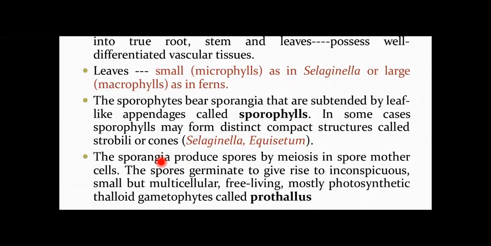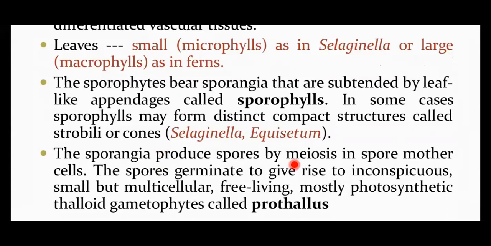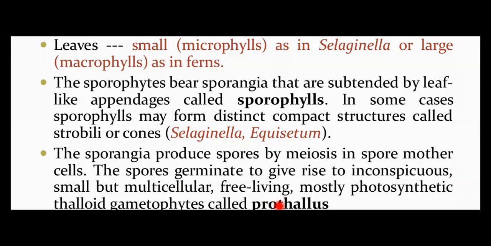What is the function of sporangia? You should know: sporangia are designed to produce spores by meiosis. The spores later germinate to give rise to an inconspicuous, small but multicellular, free-living, mostly photosynthetic thalloid gametophyte, which is called the prothallus. A very important point here, students: the prothallus is nothing but the gametophyte of pteridophytes.